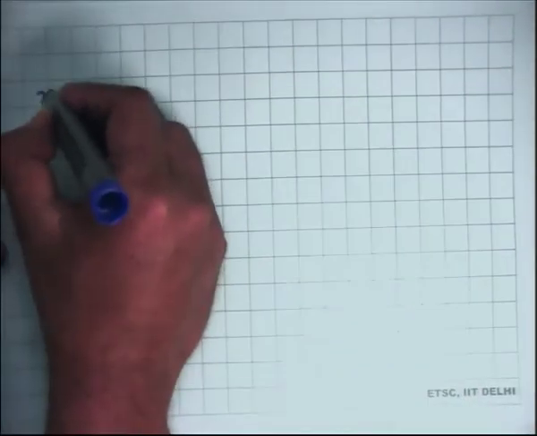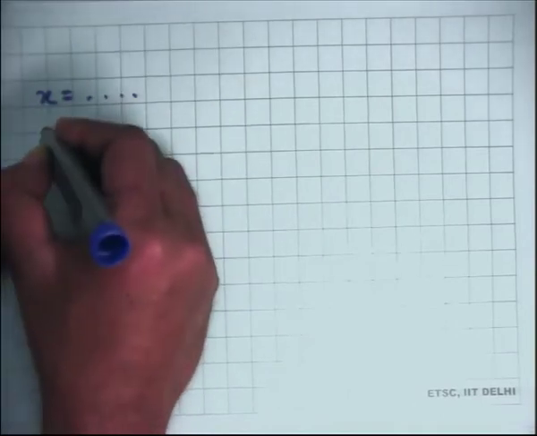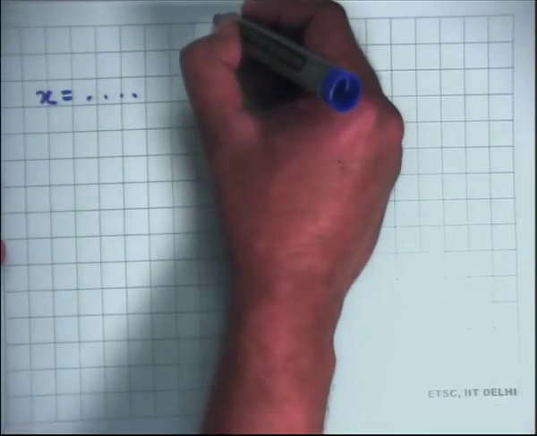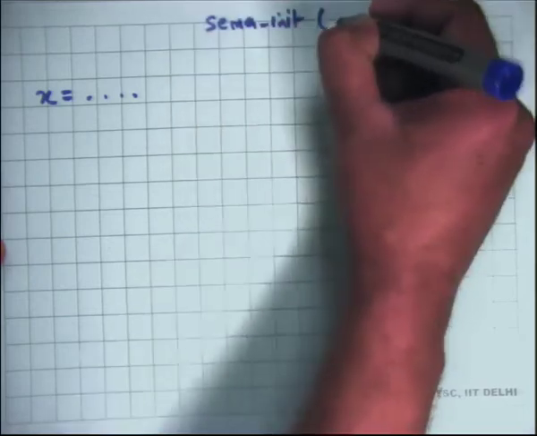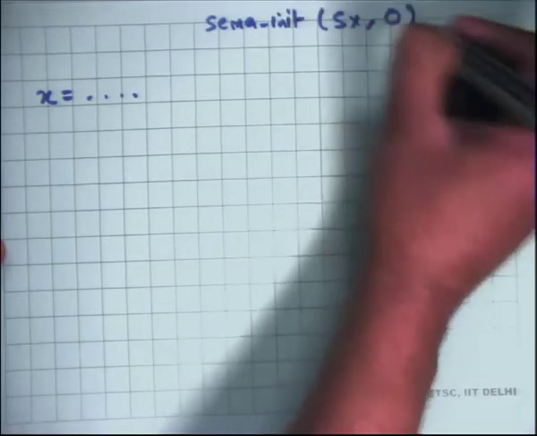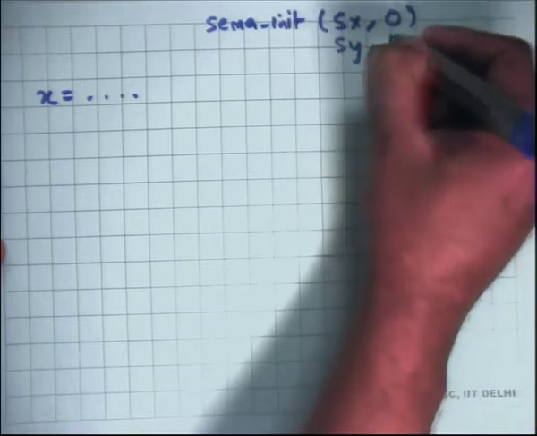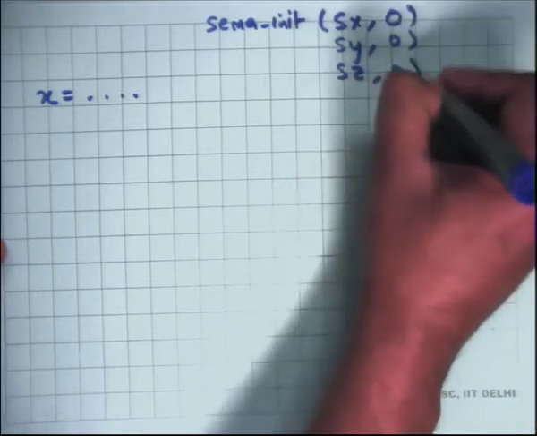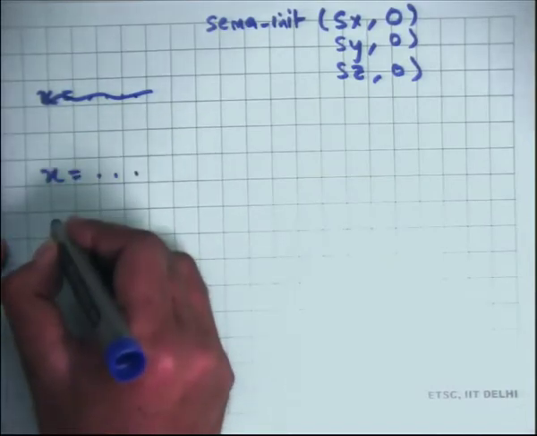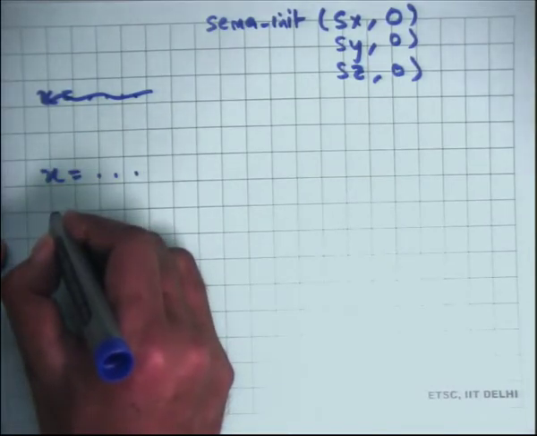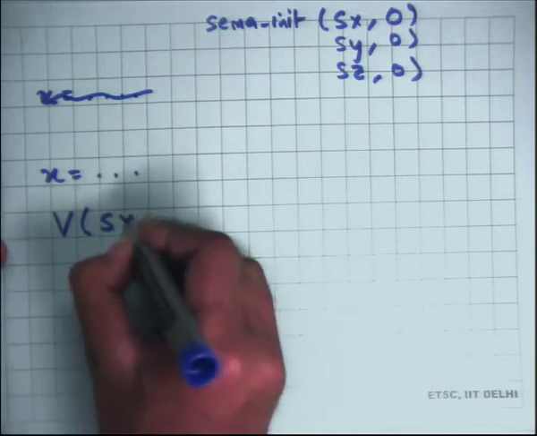So initially all of them are 0. So sema init Sx 0, Sy 0 and Sz 0. Then you say x is equal to dot dot dot, and then you say V on Sx.